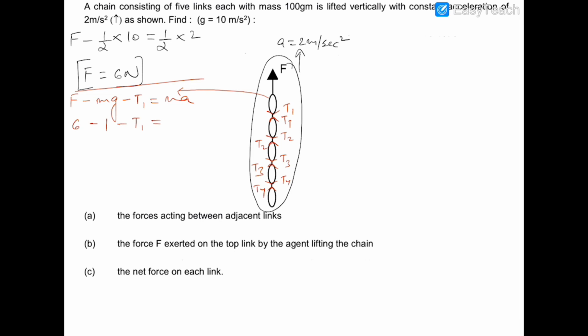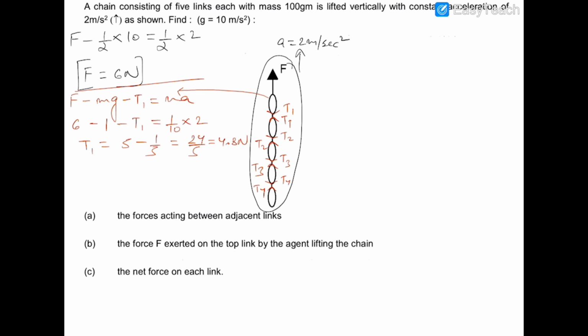M is 1 by 10 again, and a is 2. So T1 will be equal to 5 minus 1 by 5, which is 24 by 5, which is 4.8 newtons.